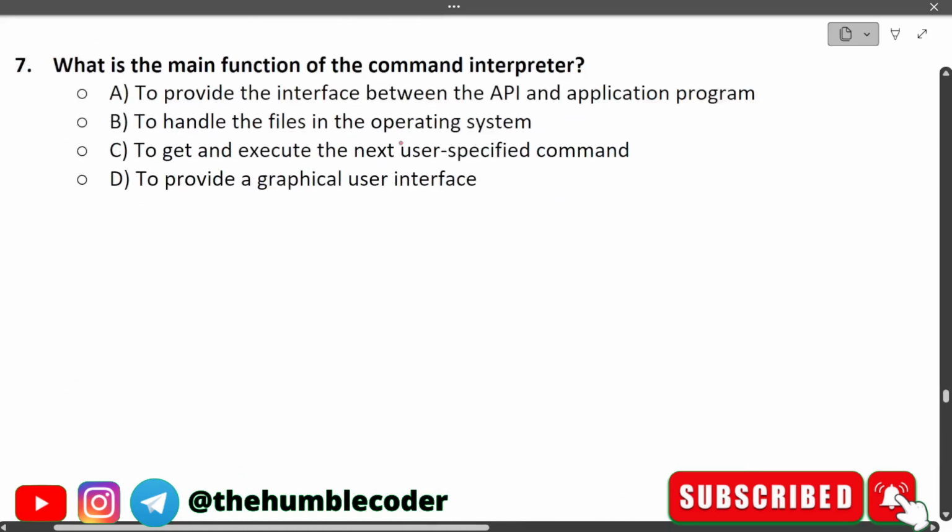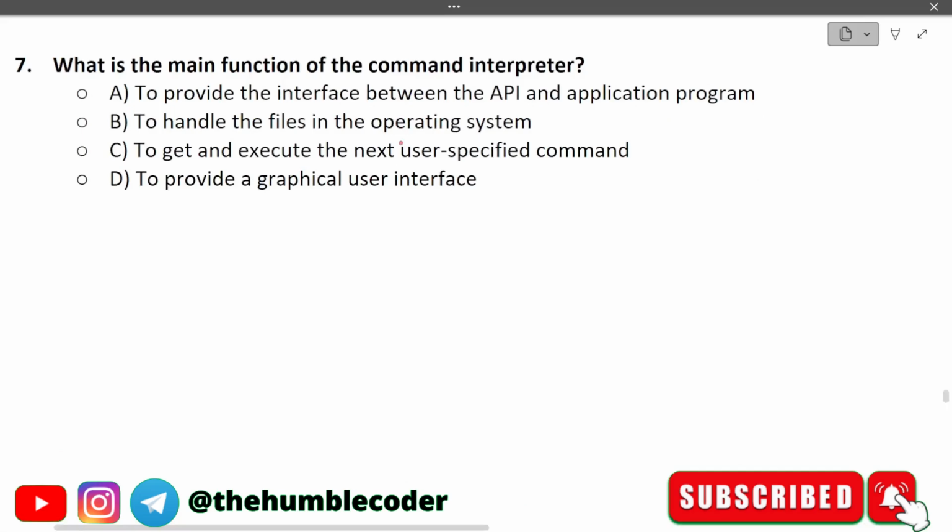Moving on, what is the main function of the command interpreter? Okay, so the options that we have are to provide interface between API and application program. Option B is to handle the files in the operating system. Option C is to get and execute the next user specified command, and option D is to provide a graphical user interface.